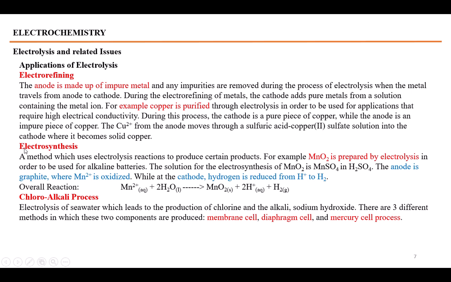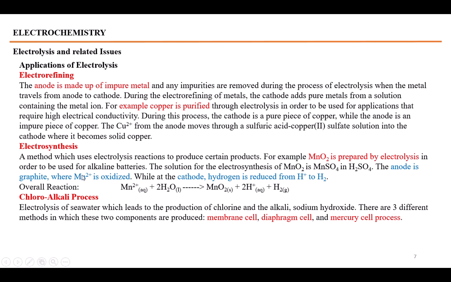Electrosynthesis. In the presence of electric current, we synthesize many materials. For example, manganese dioxide is prepared by the electrosynthesis process. Actually, we do the electrosynthesis from manganese sulfate in H2SO4. We take the solution of manganese sulfate and H2SO4.